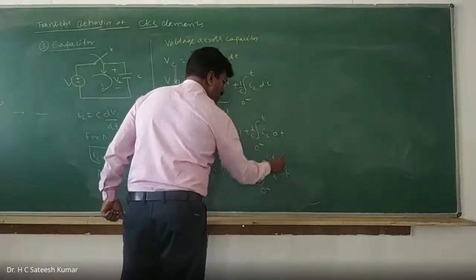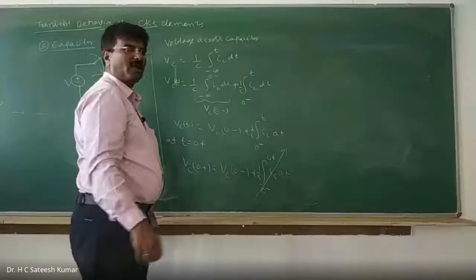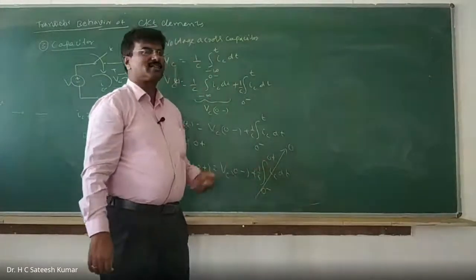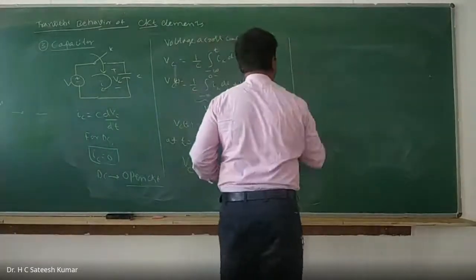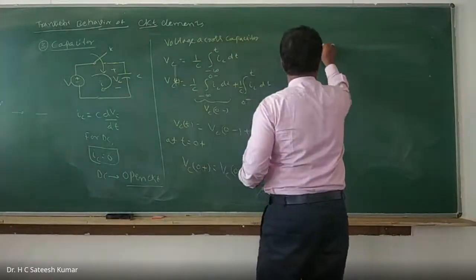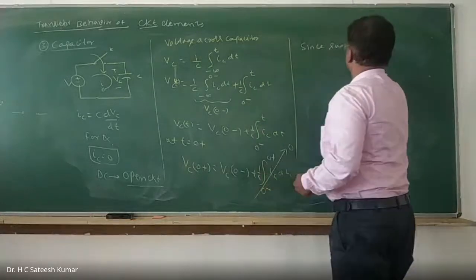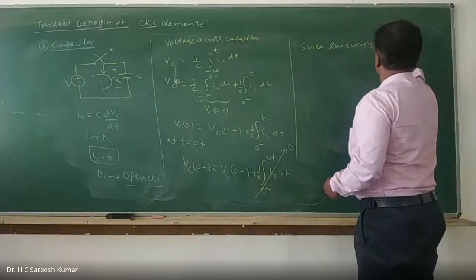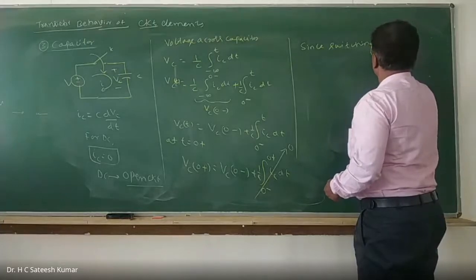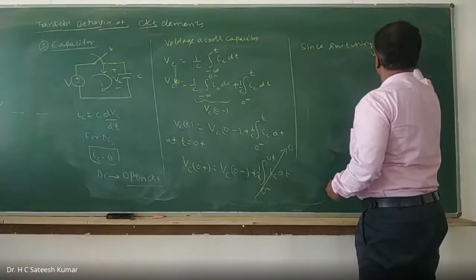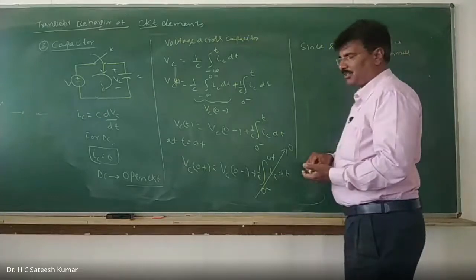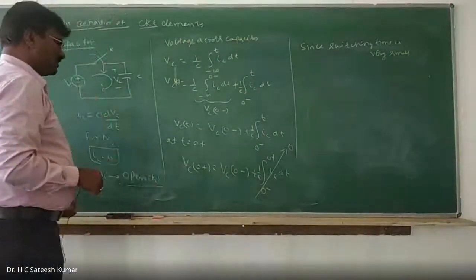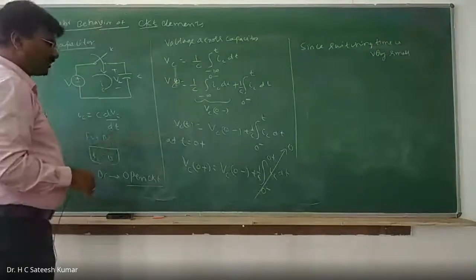Once again, the switching operation will not take much time. Switching is from 0 minus to 0 plus, it will consume less time. Switching time is very small. Since switching time is very small, that second term will become equal to 0.